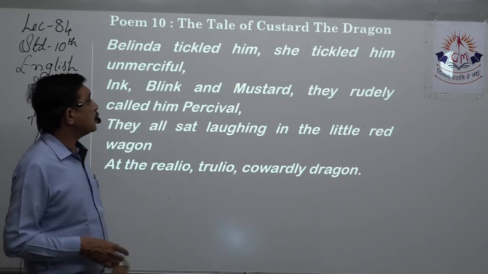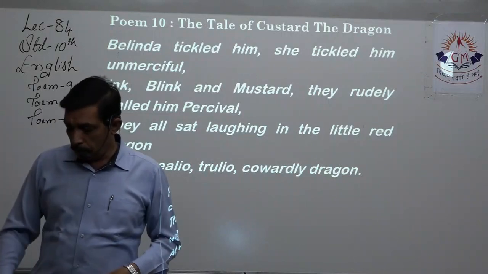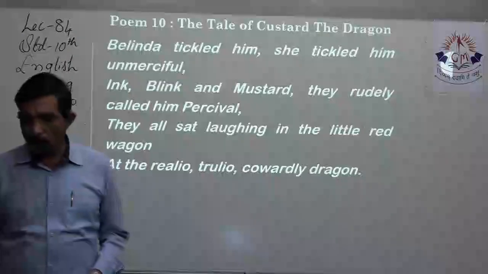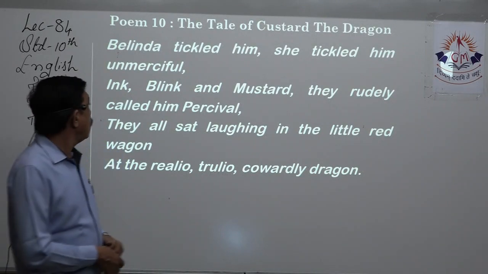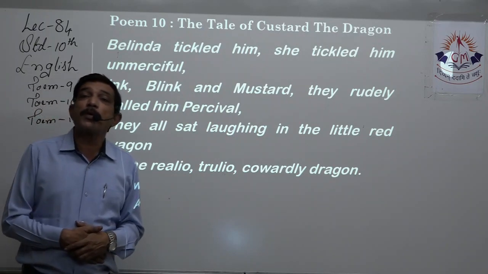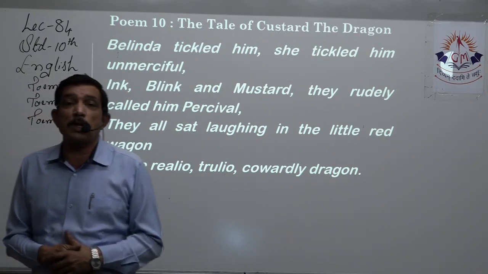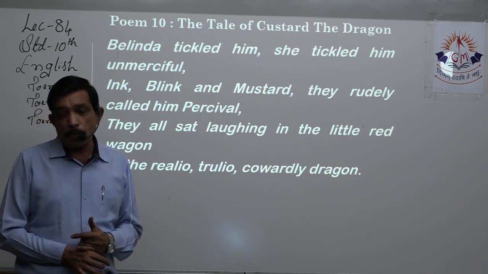Ink, Blink, and Mustard, they rudely called him Percival, right? Ink, Blink, and Mustard call the dragon Percival, who is some savior, a very, very strong and powerful person, very good at sword and all that. Yes, Percival.